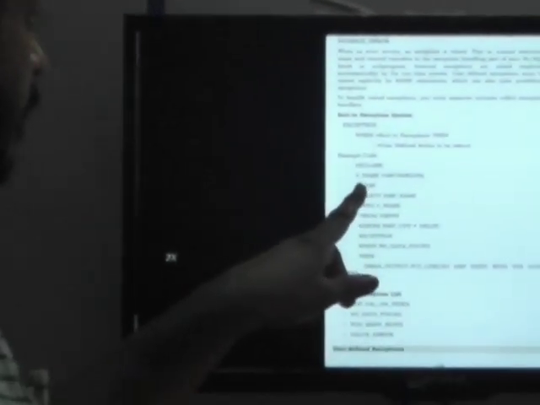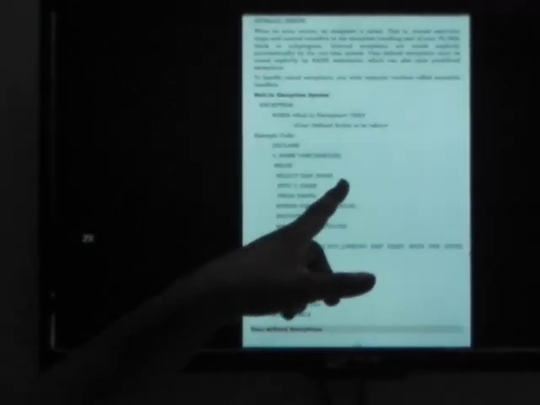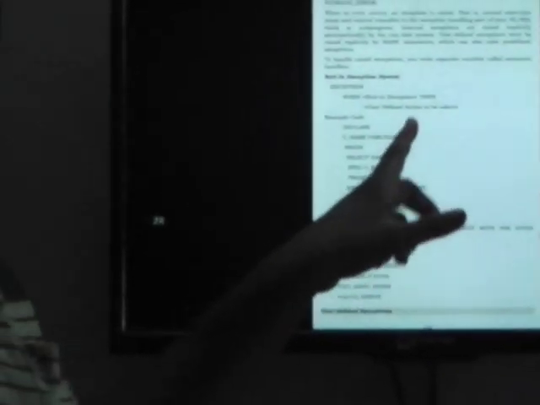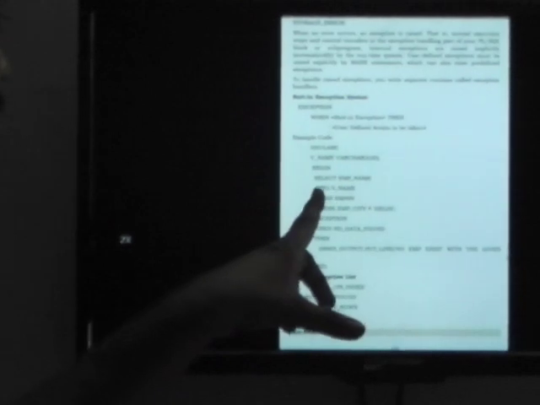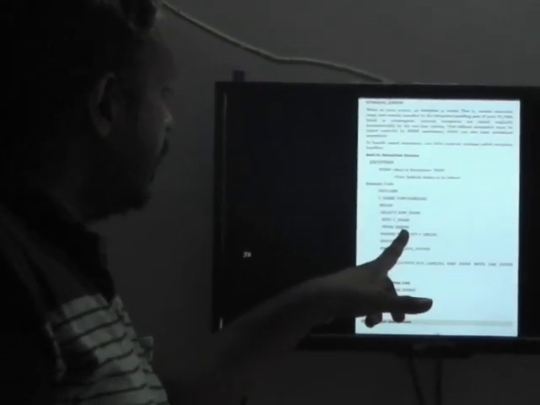Example: DECLARE. I will declare one variable v_name. BEGIN. SELECT employee_name, which is an attribute from the employee table, INTO v_name. I will fetch it into v_name FROM the table name. What is it here?